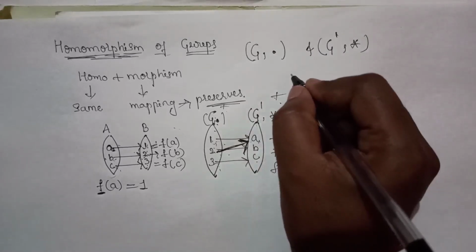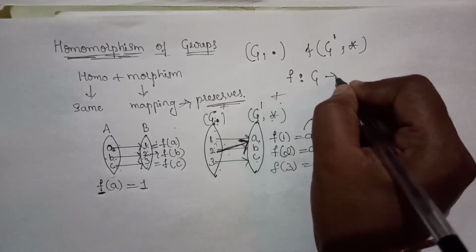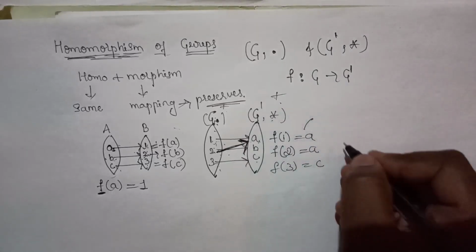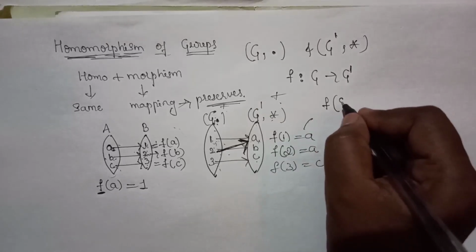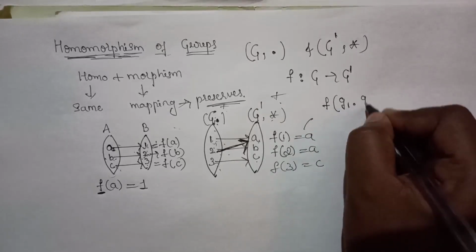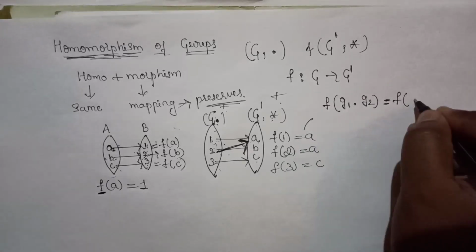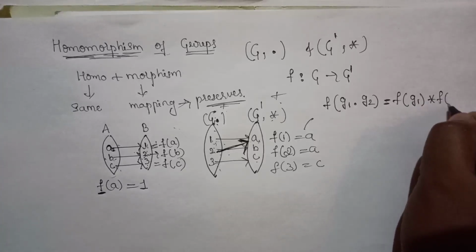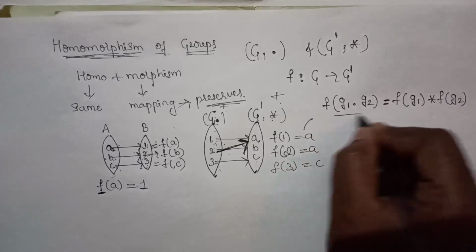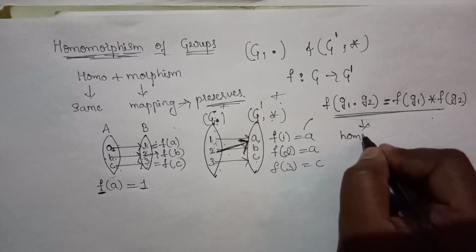Now we define a mapping f from G to G dash such that the image of G1 dot G2 is equal to the image of G1 star the image of G2. Then this mapping is called a homomorphism.